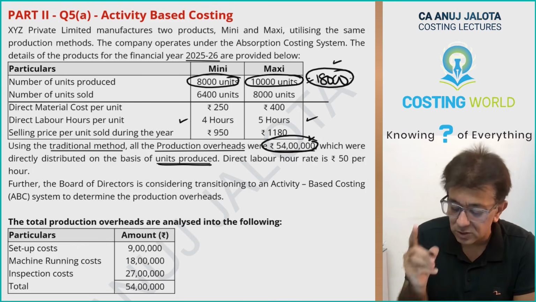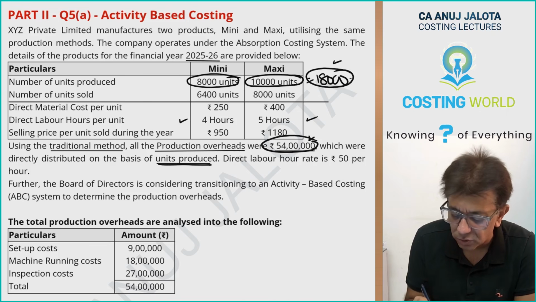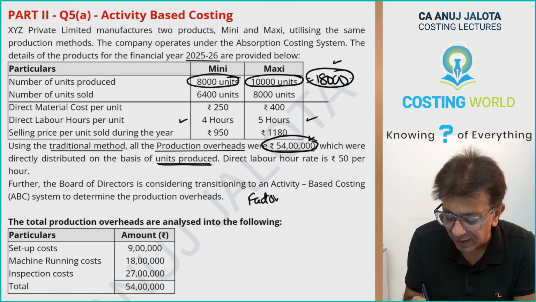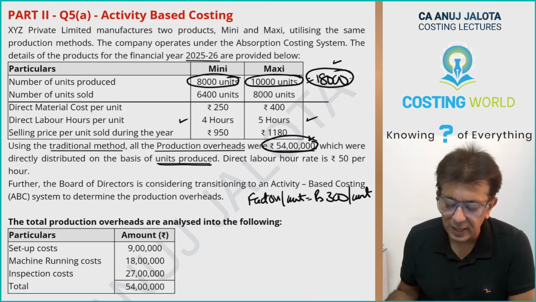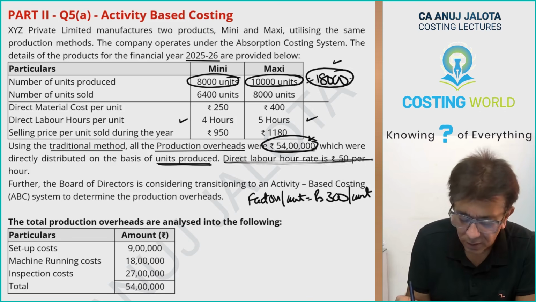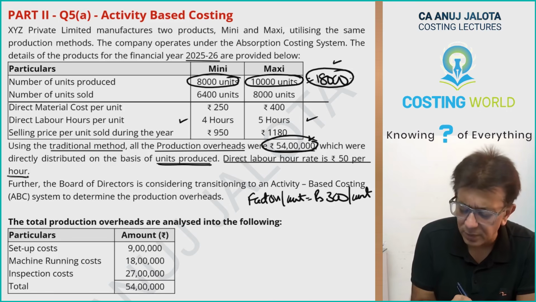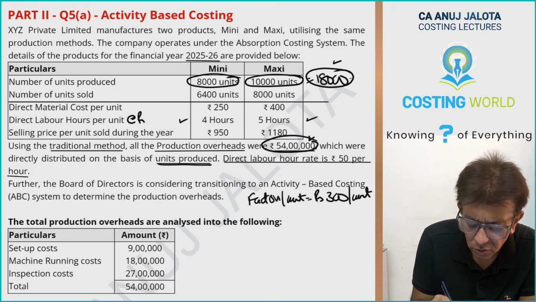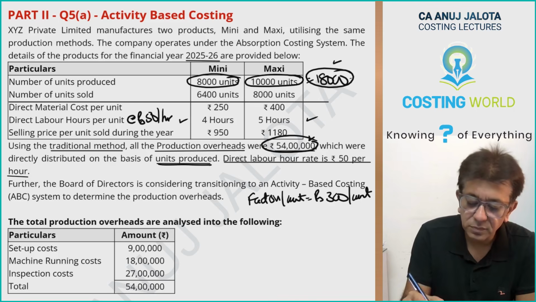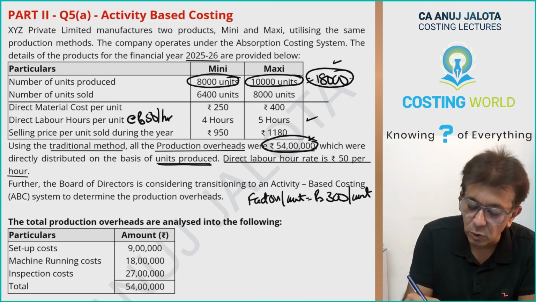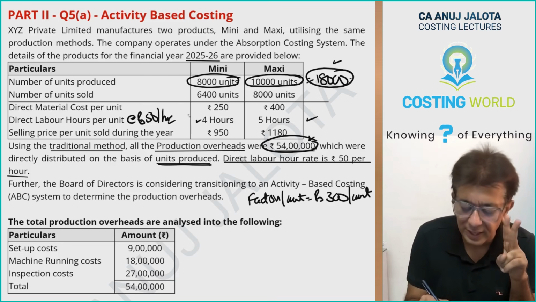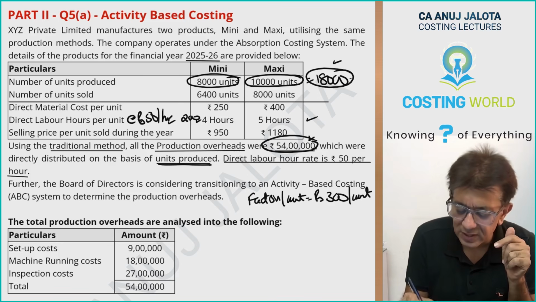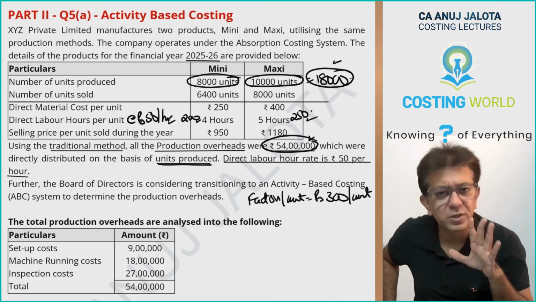Let's do this on your calculator. That will work out to 300 per unit. So factory overheads per unit based upon the output method was 300 per unit. Direct labor rate is rupees 50 per hour. Mini takes 4 hours to get produced and workers are paid at 50 per hour, so 200 rupees will be the direct labor cost. Maxi takes 5 hours at the rate of 50, so it will be 250 rupees.